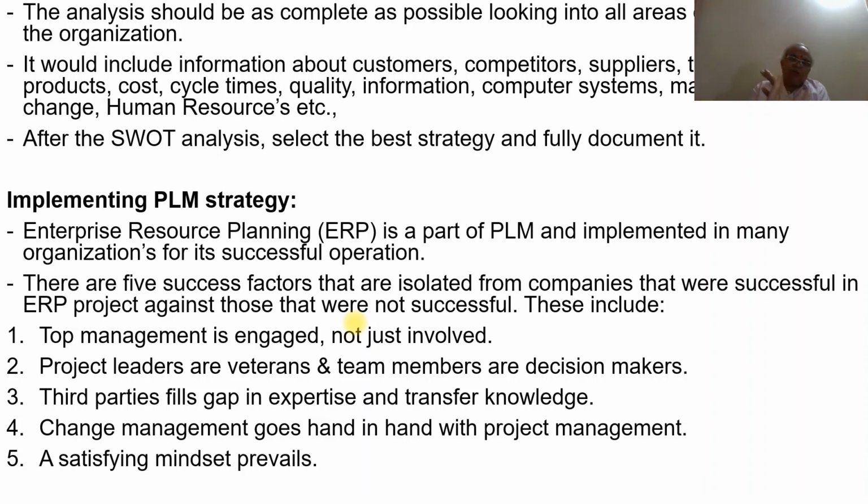Once you get the positive information and also the negative information, bifurcate it and make sure how many points you have on the positive side and how many on the negative side. As far as possible, if you have more positive, then you select that best strategy and fully document it, because you need to have the documentation done. So this is how we are going to do all the analysis.